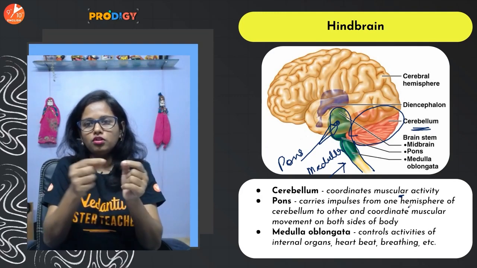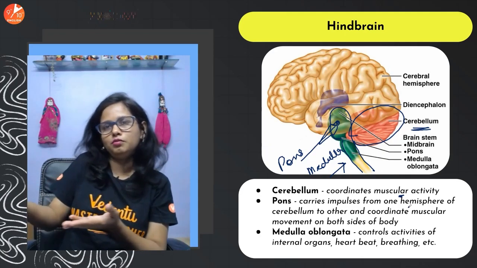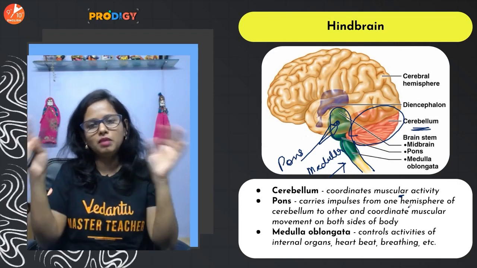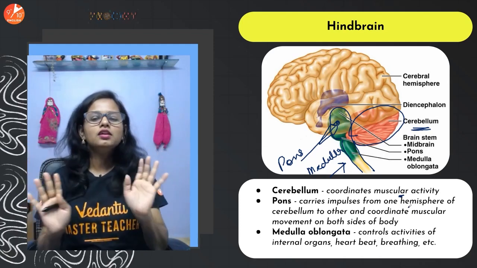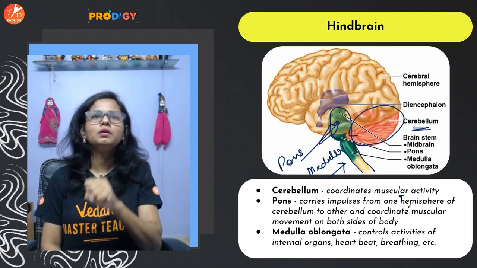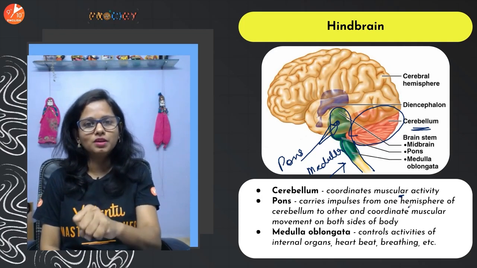The person wants to say that the pons carries impulses from one hemisphere to another, but will say something completely disoriented. That's because the cerebellum is being affected. So the cerebellum coordinates the voluntary activities and helps in maintaining body balance.